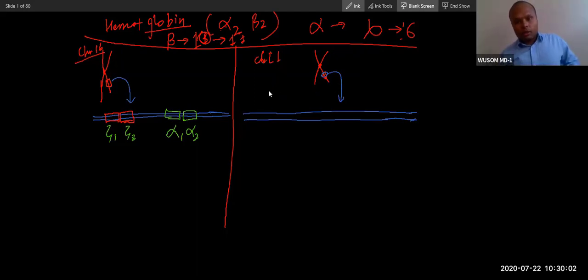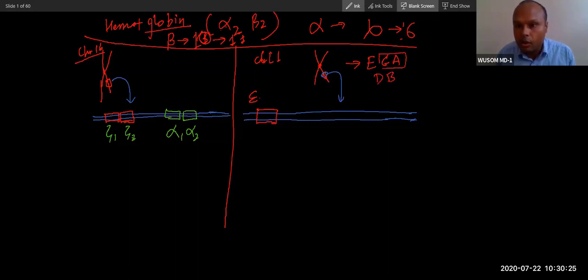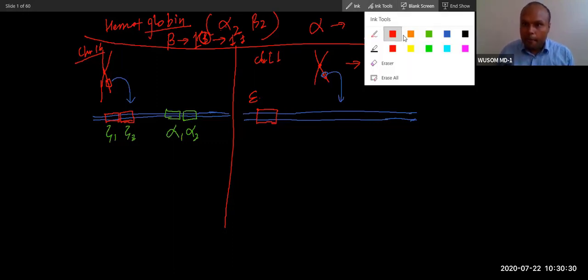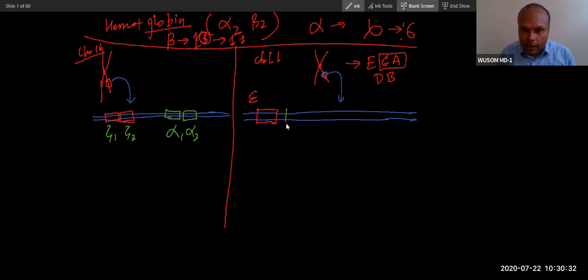So for beta, you can see, first of all there will be the epsilon gene. Only one epsilon gene is there. I have remembered this through the mnemonic: E, G, A, EGAP, and DB. So G is only one, EGAP, DB. So you can remember this GA.